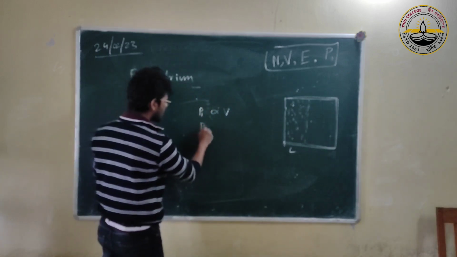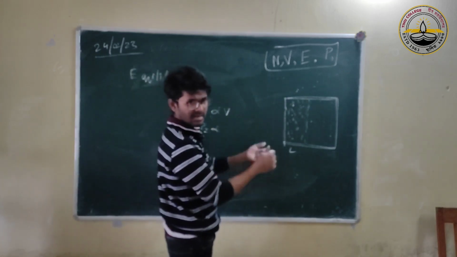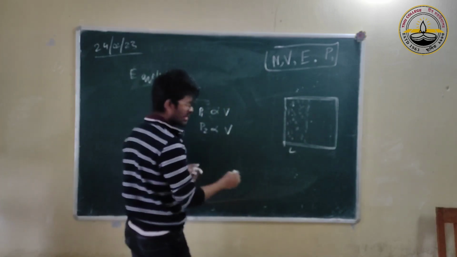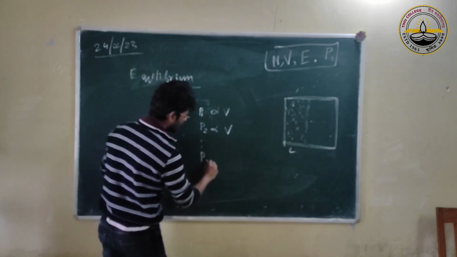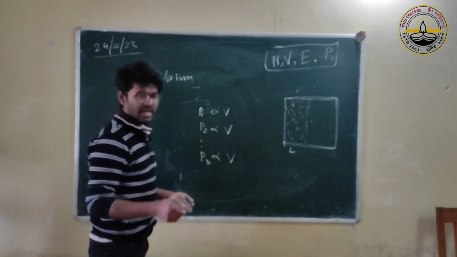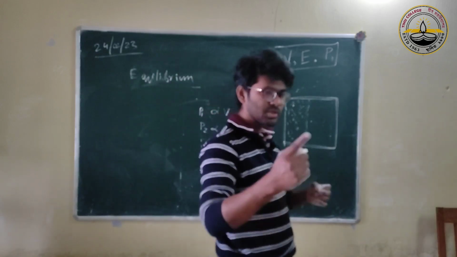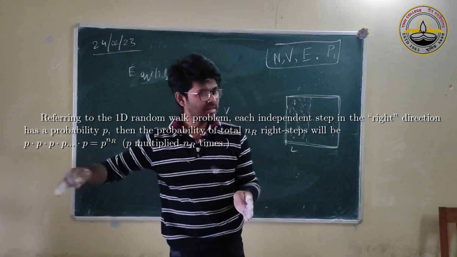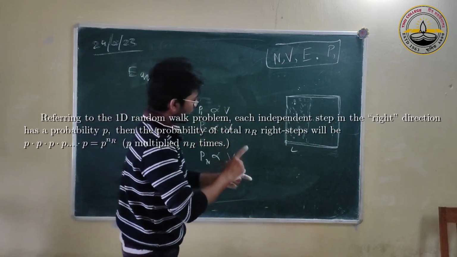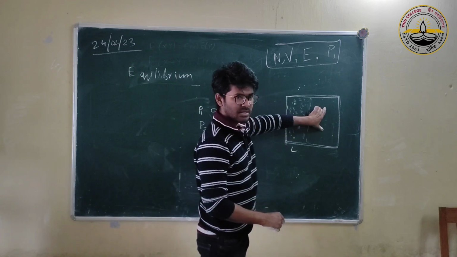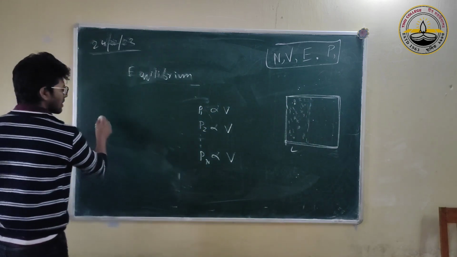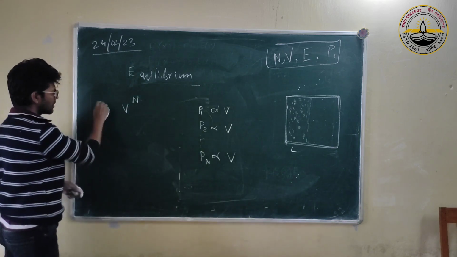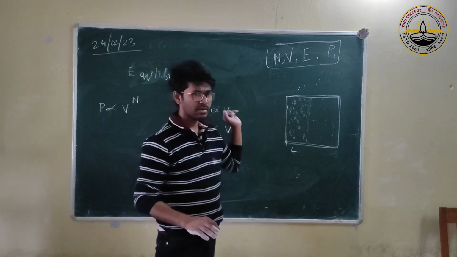For the next particle, again, independent, so that can also be anywhere, so it's also proportional to V. This way, for the nth particle, also V. And I discussed that if the probabilities are independent, we multiply them, right, p into p, that discussion. So the probability of all the particles together will be V to the power n, right? Total probability to be anywhere.